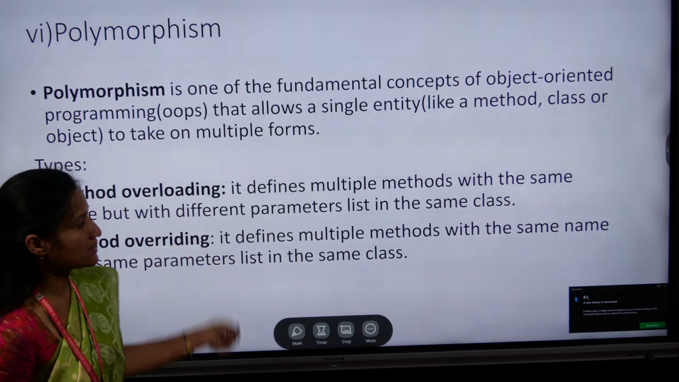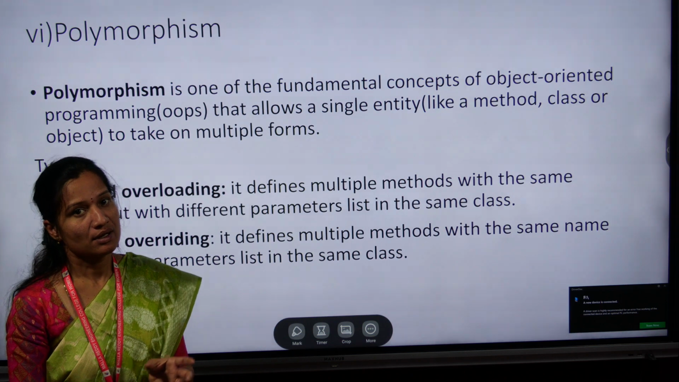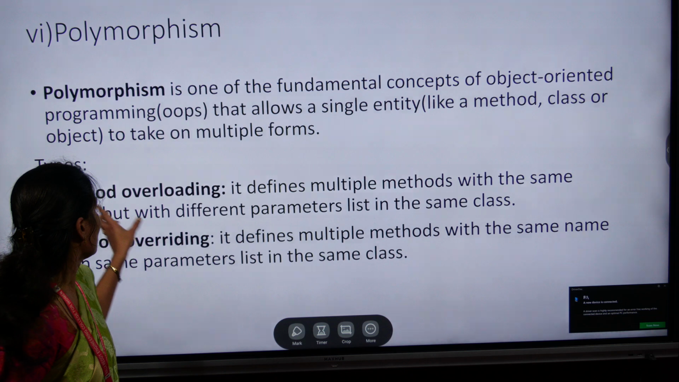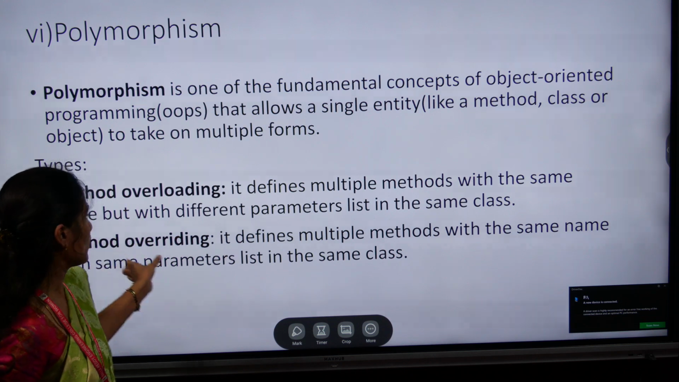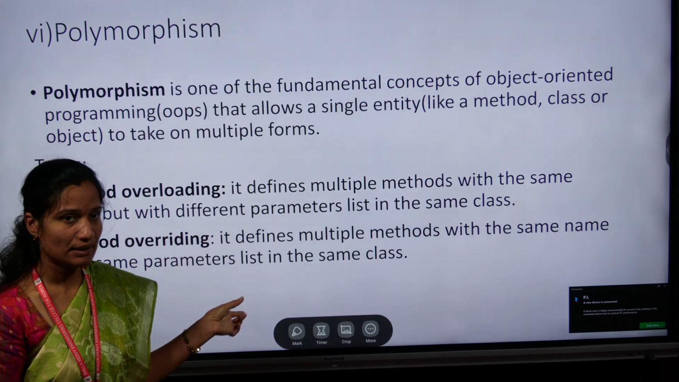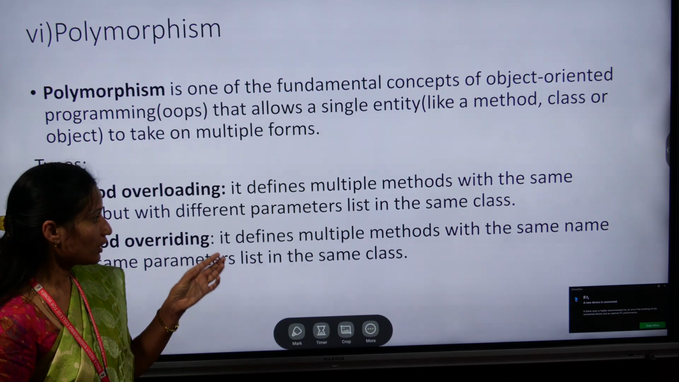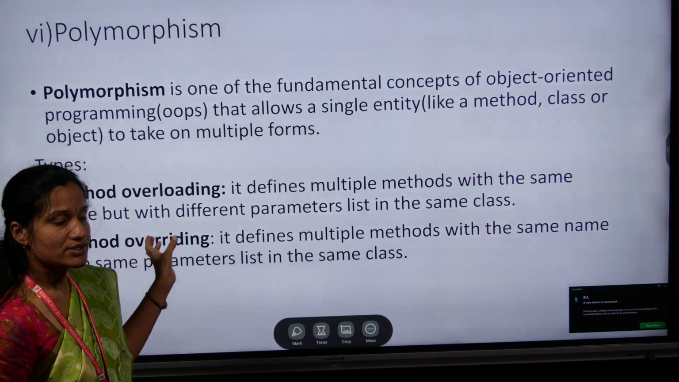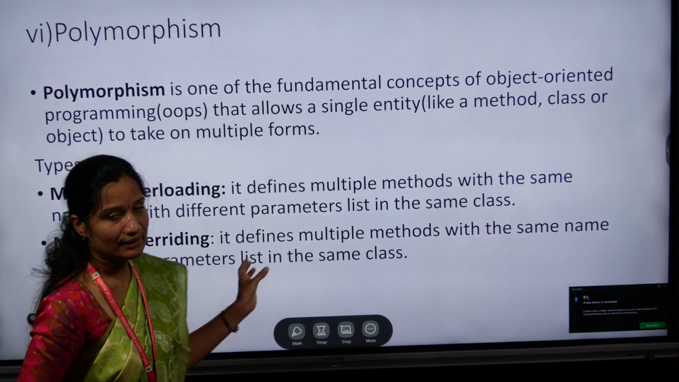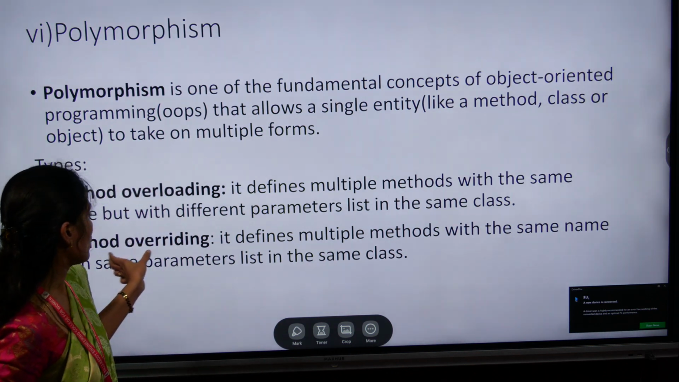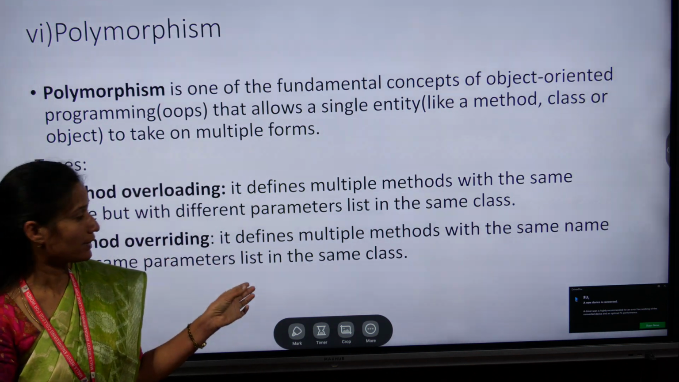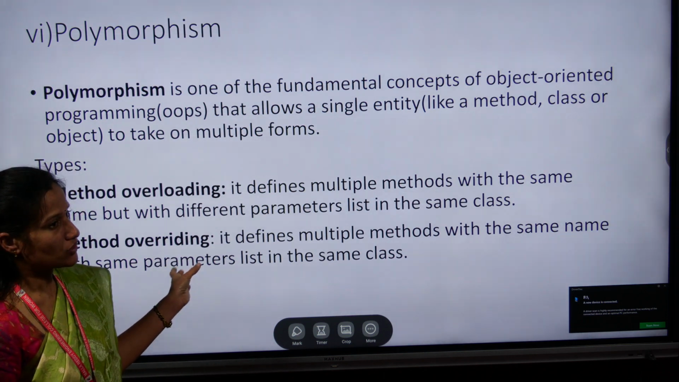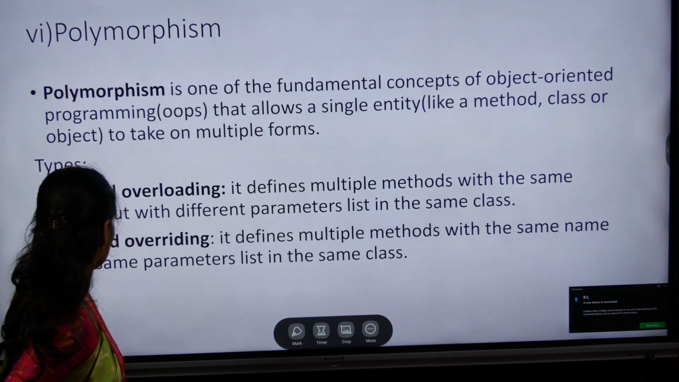Method overloading means defining multiple methods with the same method name but different parameters. It is called method overloading. And next, method overriding. Method overriding means we use multiple methods with the same name and the same parameters. So that is method overriding.